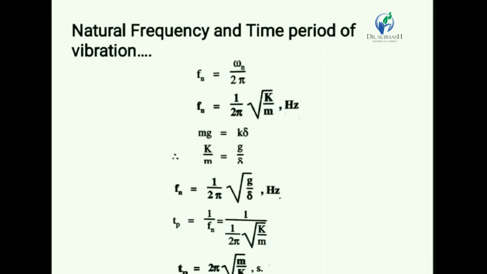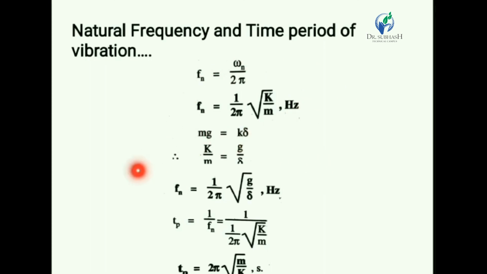Now we derive the equation of time period. Time period is the time required to complete one cycle. That means it is the reciprocal of natural frequency. So we can write Tp is equal to 1 upon Fn. If we put the value of Fn, then we get Tp is equal to 2 pi under root m by k. So in this lecture we have derived two equations of natural frequency.